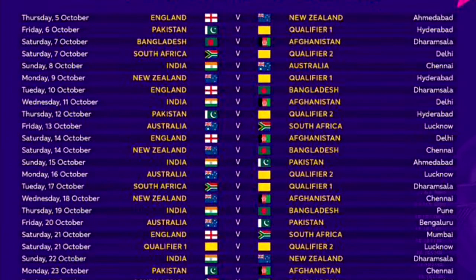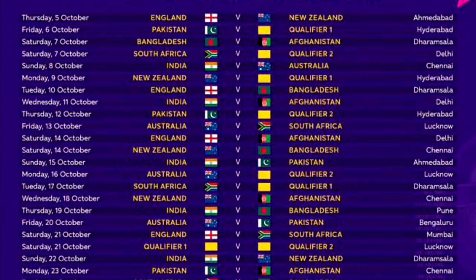Yes, and let's look at New Zealand. Of course, the first match is against England. The second will be against one of the qualifiers. The third match will be against Bangladesh and then Afghanistan. They also have an easy-ish start after England because again, no disrespect to Afghanistan and Bangladesh, then India, of course.